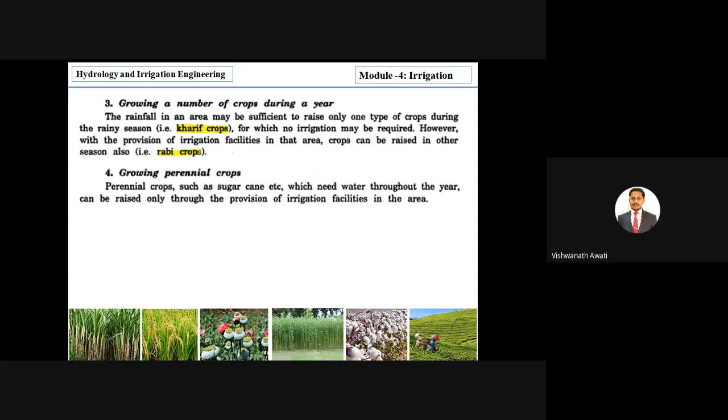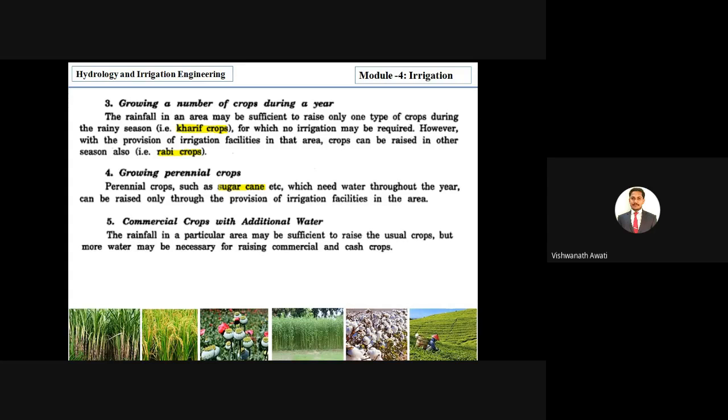Next is growing perennial crops. Here you can take the example of sugar cane, right? In such cases, it requires more water throughout the year. So we can grow some perennial crops like sugar cane, which require more time, like 1 year or 1.5 years. So we can go for perennial crops if we have stored water and can supply it artificially.